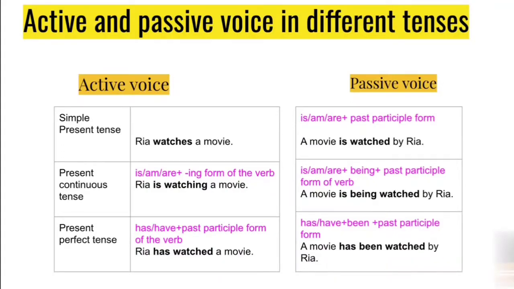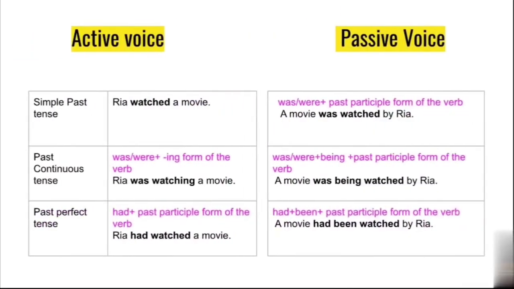What will happen in past tense? Let's see that. In simple past tense, active voice, the same example we can take. Riya watched a movie. In simple present tense it was Riya watches a movie. Simple past tense, Riya watched a movie. In passive voice, how will it be?